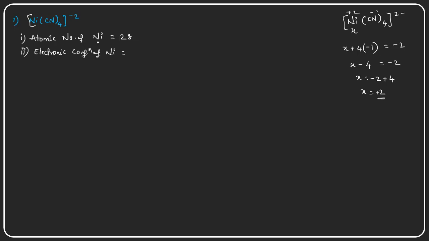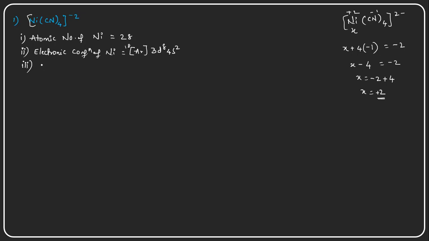Since here I am writing the ground state electronic configuration, that is argon, which has 18 electrons, 3d8 4s2. So I am writing the electronic configuration. And in the third point, let us mention this +2.